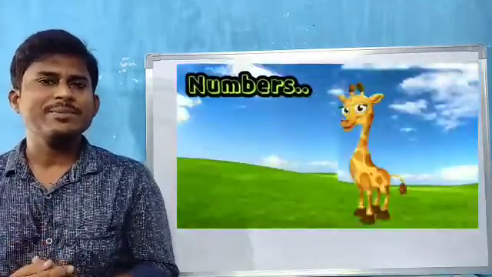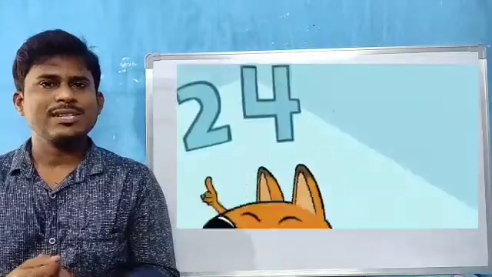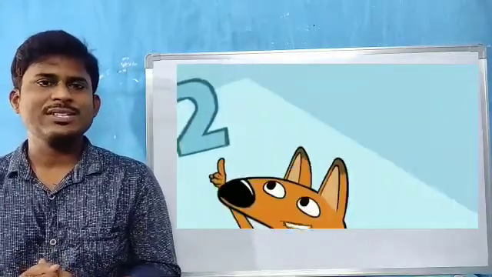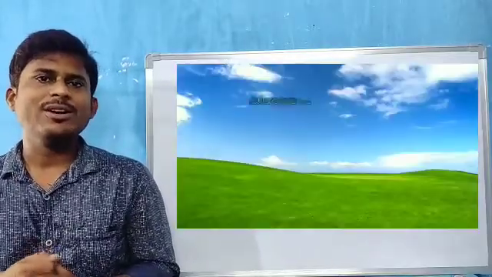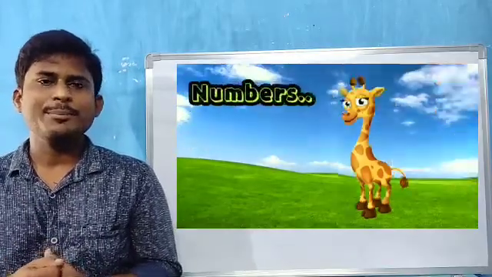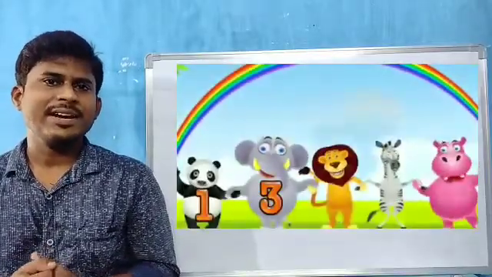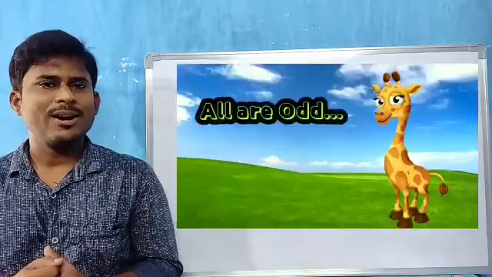Once again, numbers ending with 2, 4, 6, 8, 0, all are even. Numbers ending with 1, 3, 5, 7, 9, all are odd.